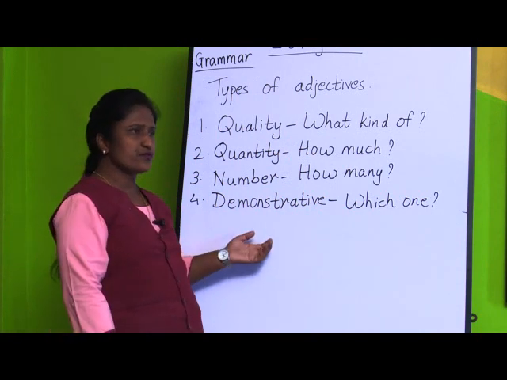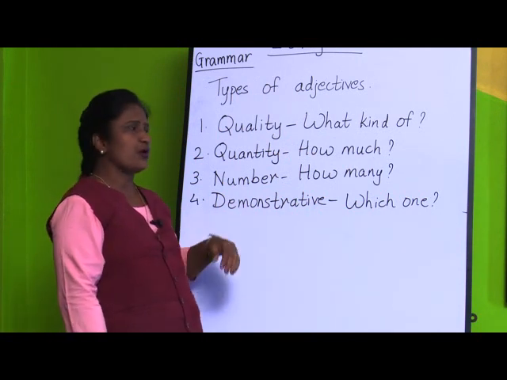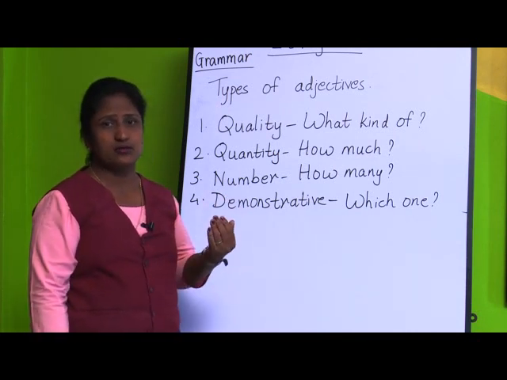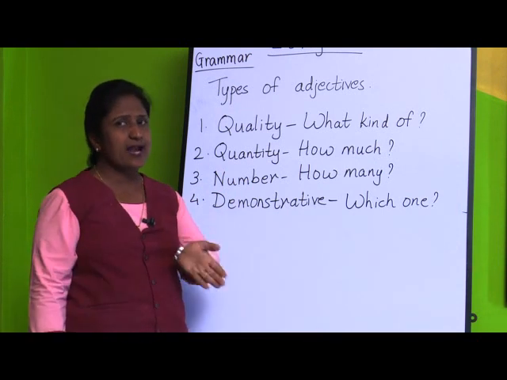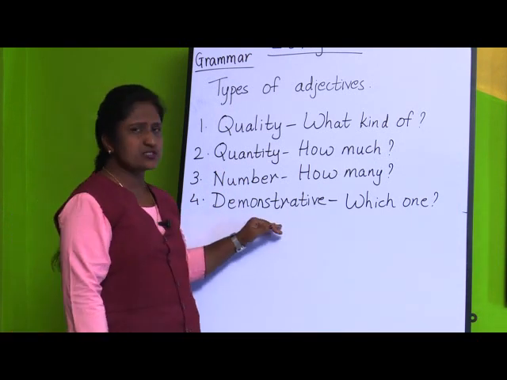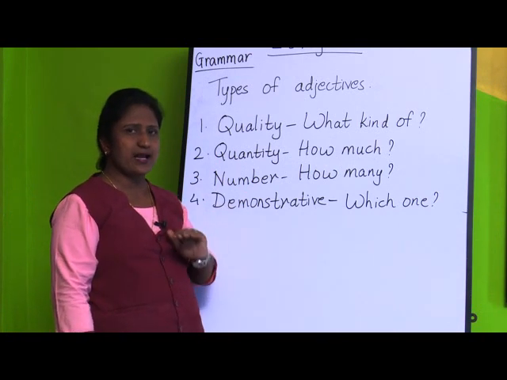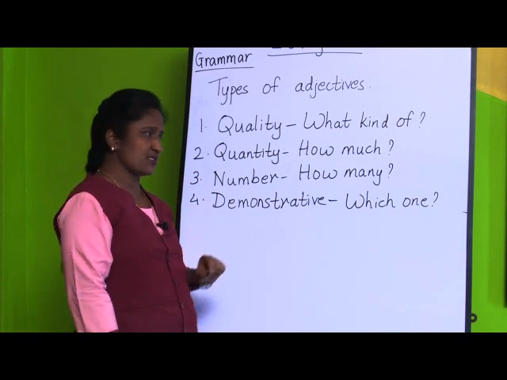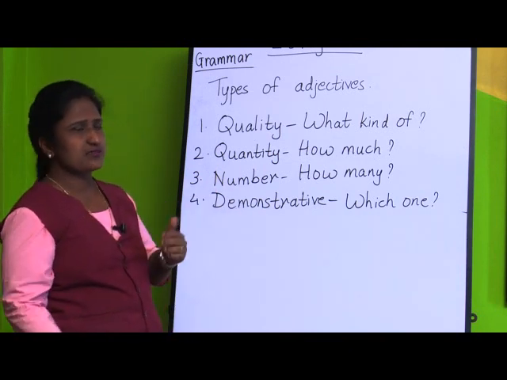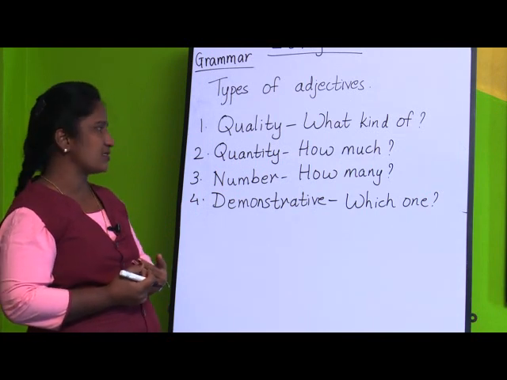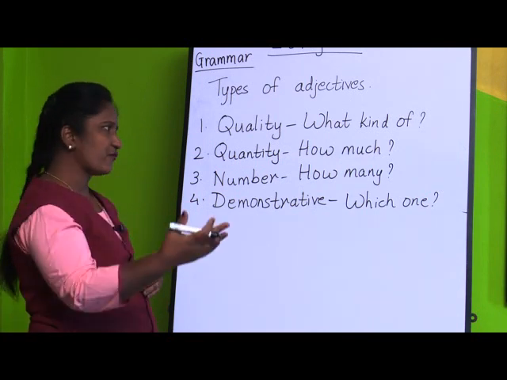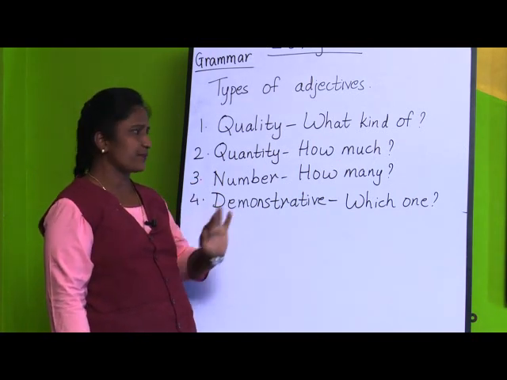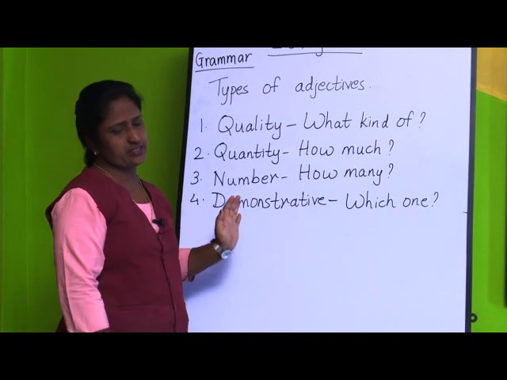Which one? Then this book or that tree, then these pencils or those chairs. This, that, these, those are the demonstrative adjectives. This and that we use for singular nouns, these and those for plural nouns. This and these when it is very near to us, and that and those if it is far from us. So, this, that, these, those are used as demonstrative adjectives.